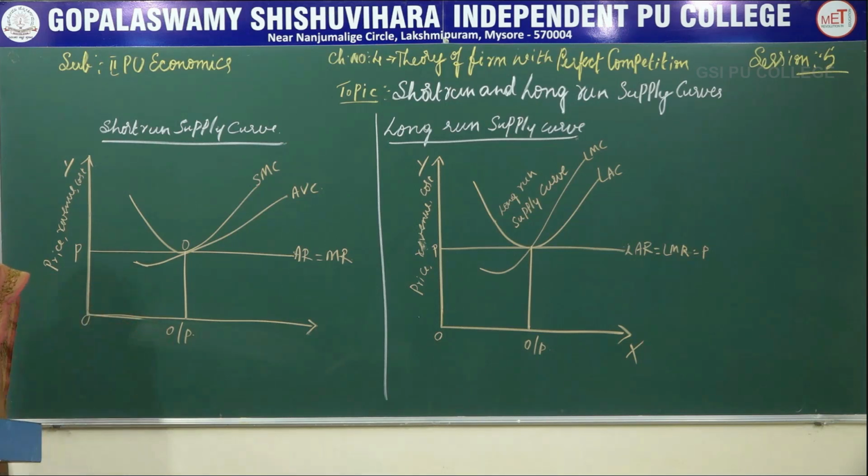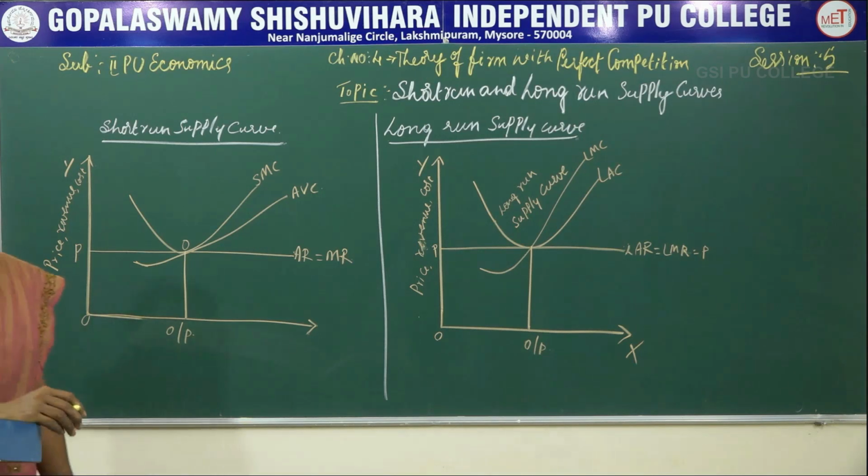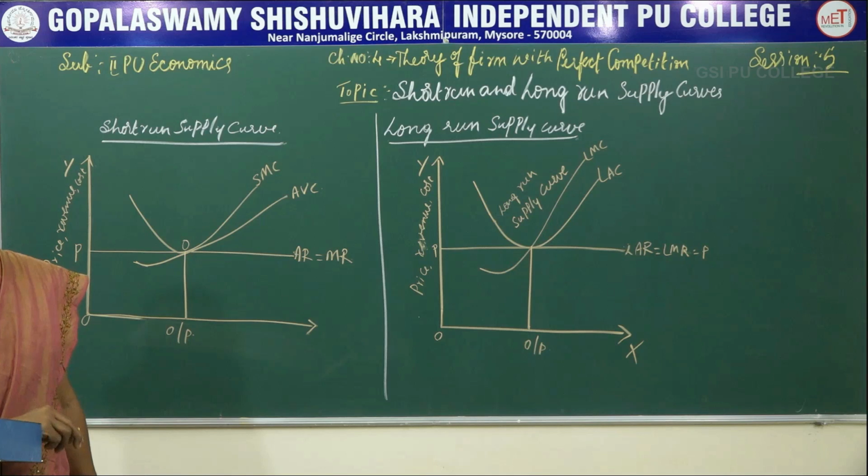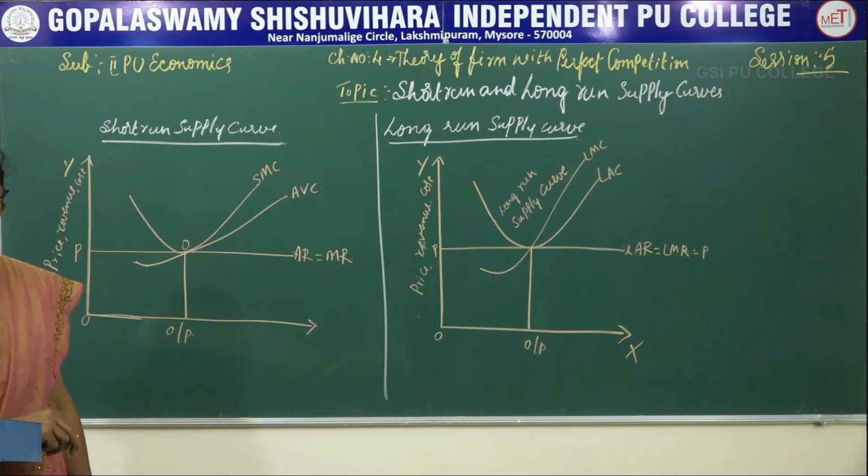for all the prices strictly less than the minimum of AVC, that is the minimum of average variable cost, because in the short run only labor and capital are the variable factors of production, whereas when you go to the long run, all the 4 factors of production become variable factors.